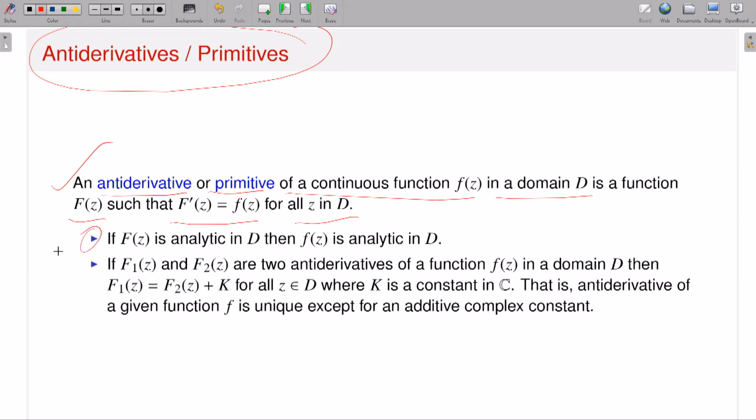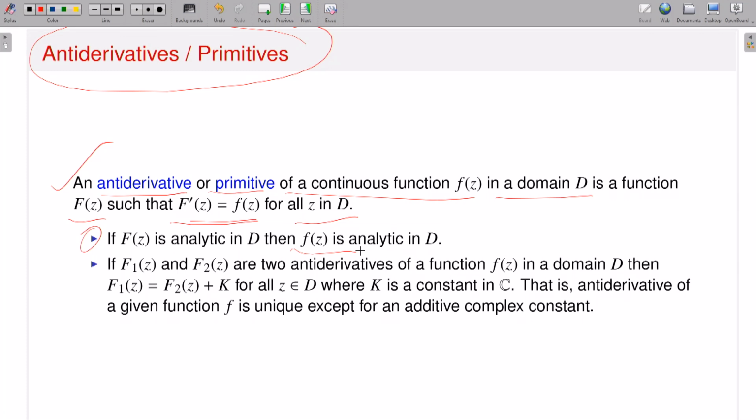One observation is that if this capital F is an analytic function, then since capital F prime is small f, one can conclude that small f is also analytic. Later on I will prove that if a function is analytic, then it is infinitely many times differentiable, though I have not proved it yet. When I have Cauchy's integral formula, there you will see that analyticity implies infinitely many times differentiable.